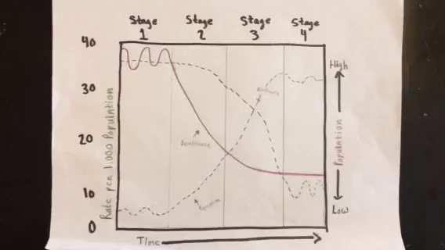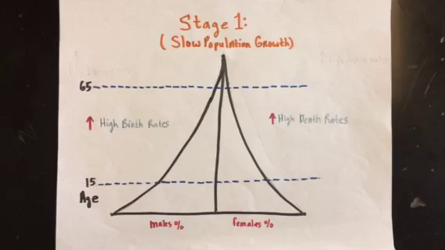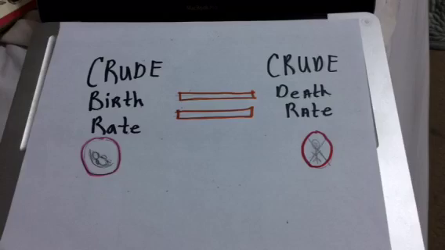Demographic transition is the process in which the population in a less economically developed country starts to reflect the developmental changes taking place as that country moves toward a state of greater economic development and stability. Stage 1, also known as slow population growth, is a pre-industrial period with high birth rates and high death rates. The size of the population does not change quickly because the crude birth rate roughly equals the crude death rate.